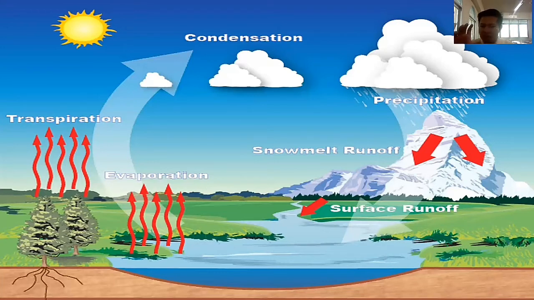And it evaporates again through the heat coming from the sun, or transpiration, and becomes condensation, precipitation, and the water is now going down and going up. That's what we call the water cycle.